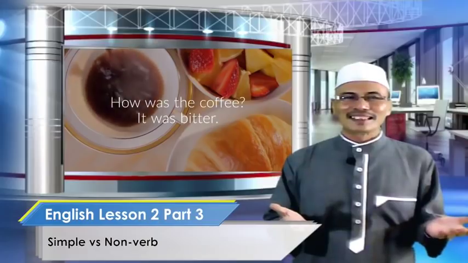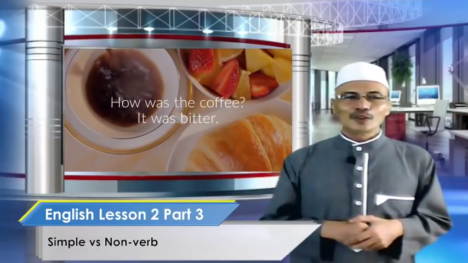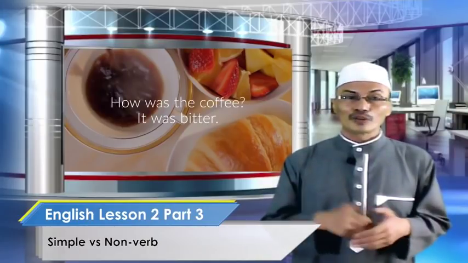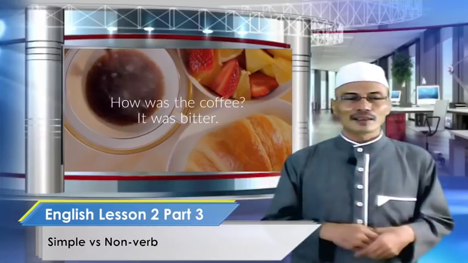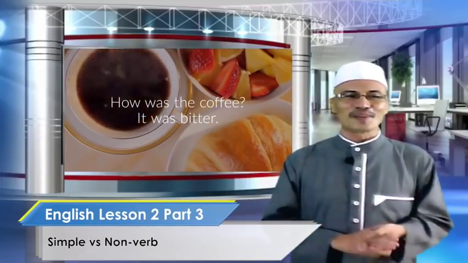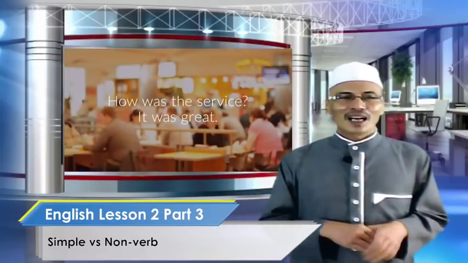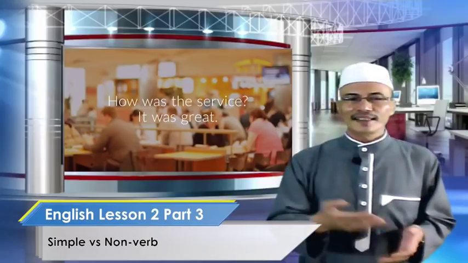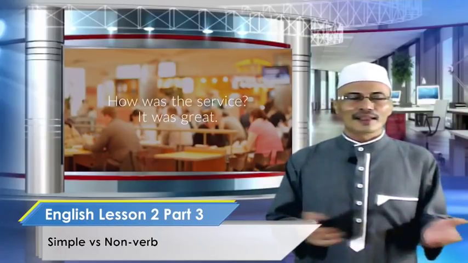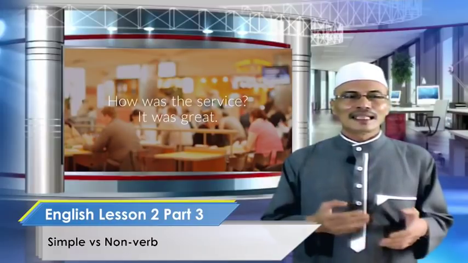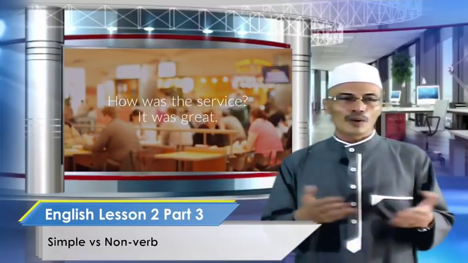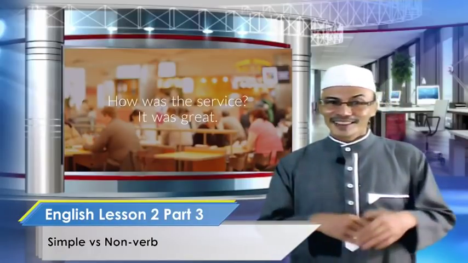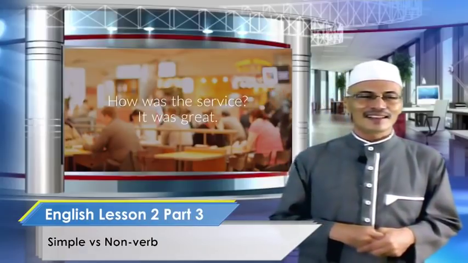How was the coffee? If you had a coffee before in the morning, you would say it was sweet. It was bitter in this case. It was great. What else? It was good. It was delicious. Okay, let's take a look at another example here. How was the service at this restaurant? If it was poor, then you would say it was poor. In this case, you can say the service was great, or you can shorten it with a pronoun. It was great. And how was the setting of the restaurant? Can you try? It was beautiful. Okay, let's see another example.